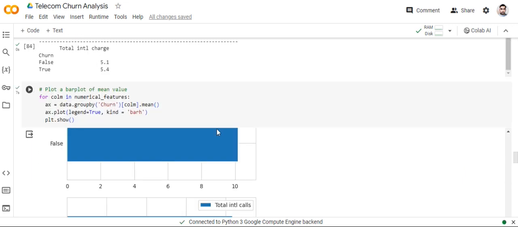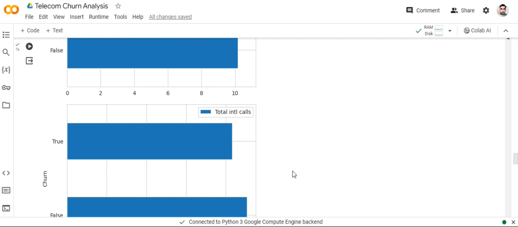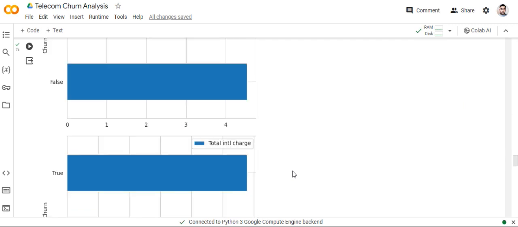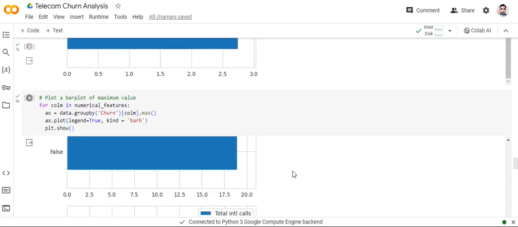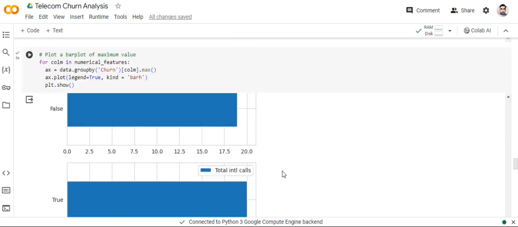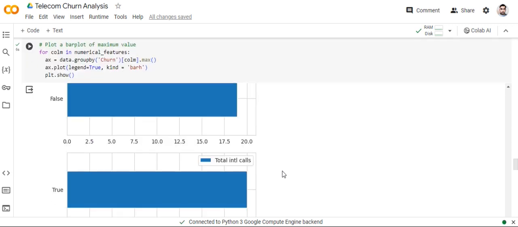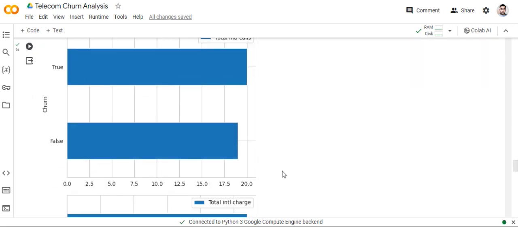Plot a bar plot of the mean values. Plot a bar graph of the numerical feature mean values. Okay, this is a bar graph of the numerical feature mean values. And this is a bar plot of the maximum values of the numerical features.